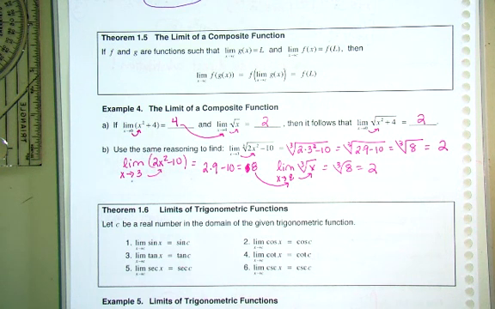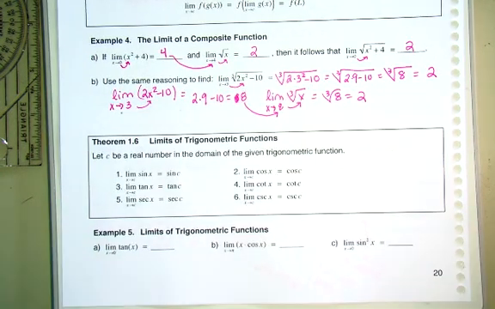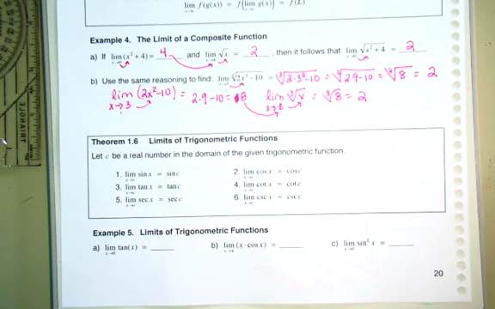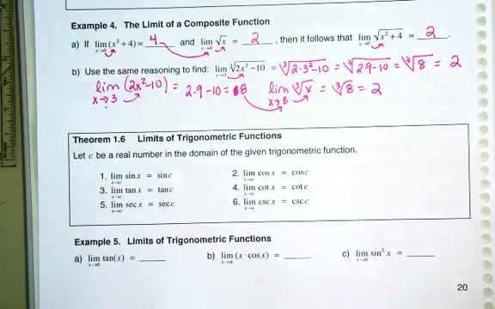All right, so now we're going to go into trig functions. Are trig functions well behaved? What do I mean by that? Are they continuous throughout the whole function? Well, let's think about sine. Think about your sine graph. It just continues forever, both directions. So I can take the direct substitution anywhere in a sine graph. Totally fine. Cosine graph, same thing. I can do direct substitution to find my limit anywhere, okay?